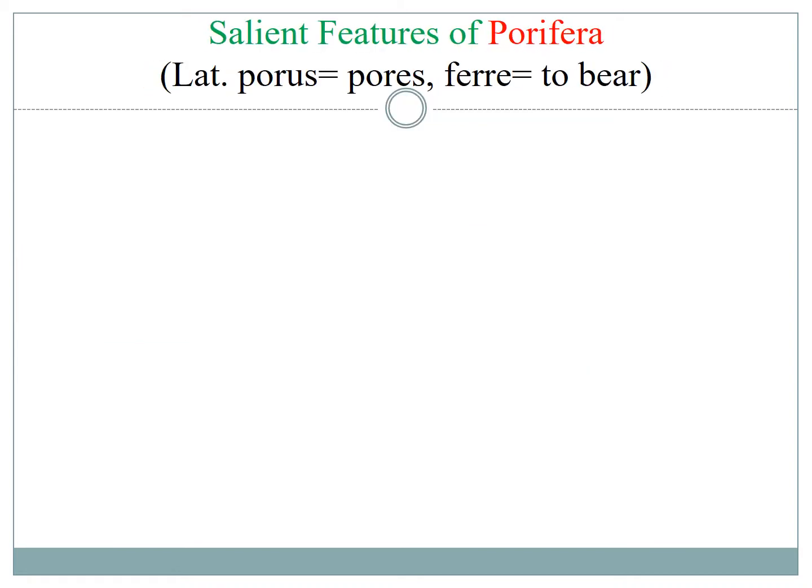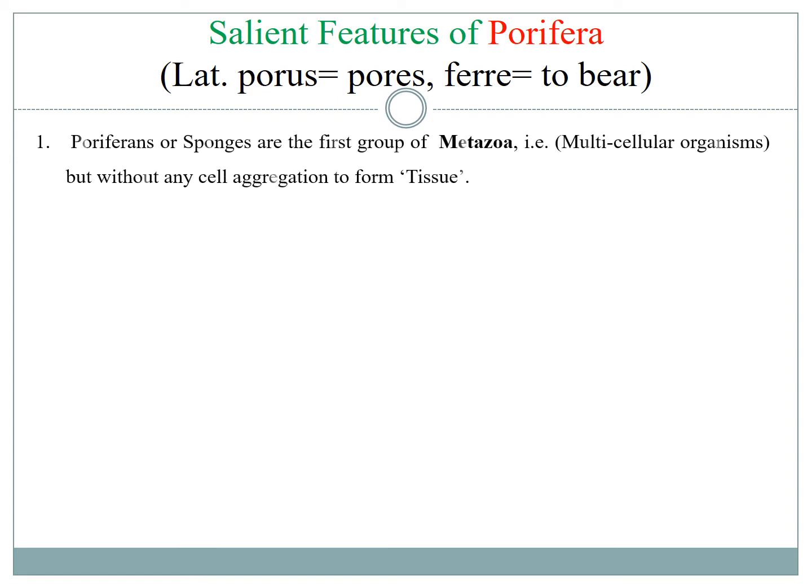Salient features of Porifera or sponges. Sponges are the first group of multicellular animals, but though they have multiple cells, they still lack tissue. When similar or dissimilar cells associate with each other and communicate with each other to perform a specific type of function, then they form a tissue. But the cells that we find in sponges remain independent of each other. That is why they don't have any tissue.